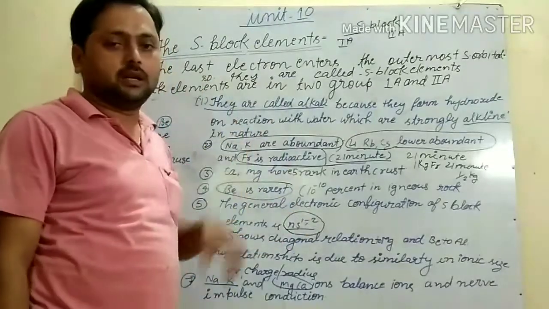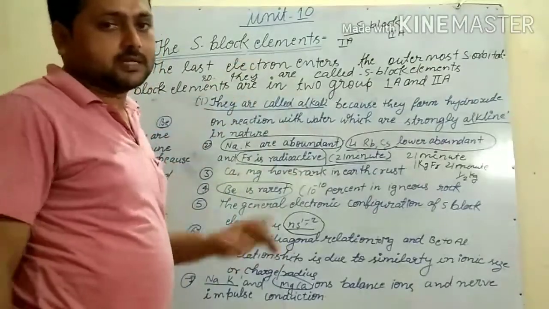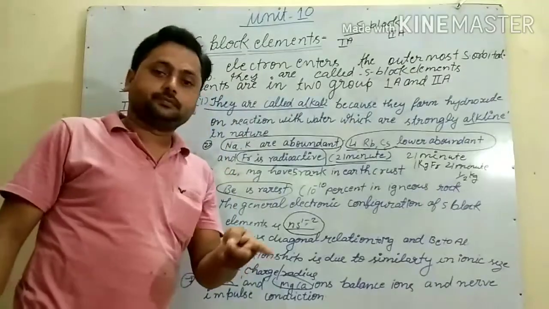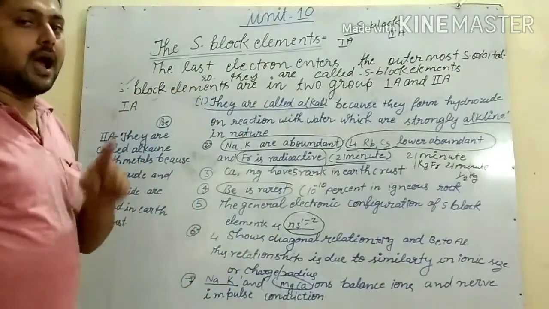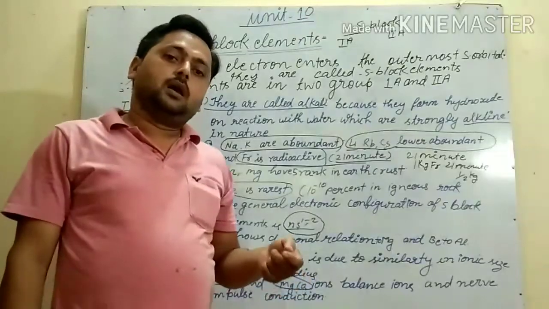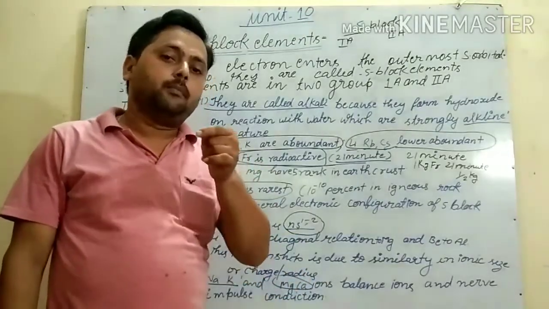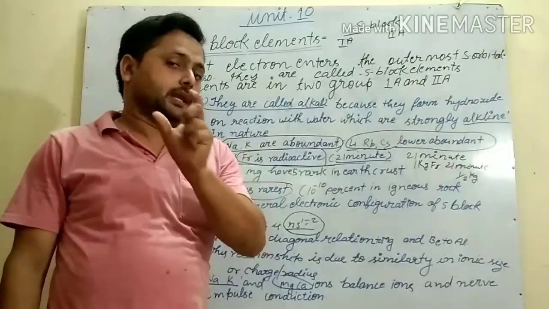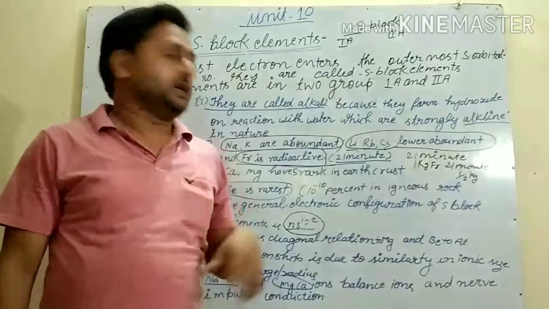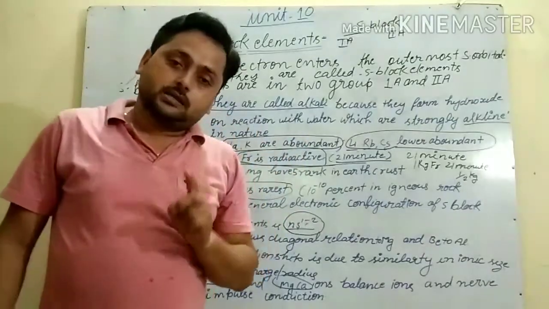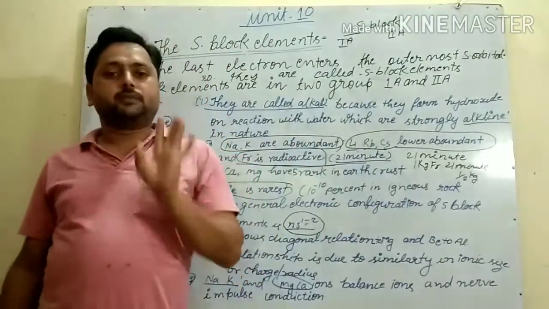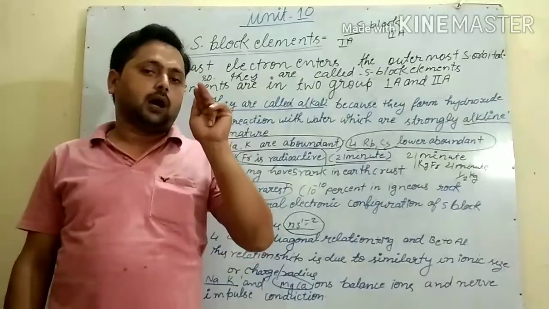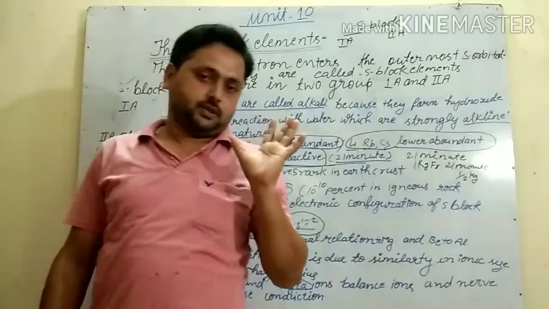The S block elements are in two groups, first A and second A. First group elements are called alkali metals because when they react with water they form hydroxides, which are strongly basic in nature. Second group elements are called alkaline earth metals because their hydroxides and oxides are found in the earth's crust.